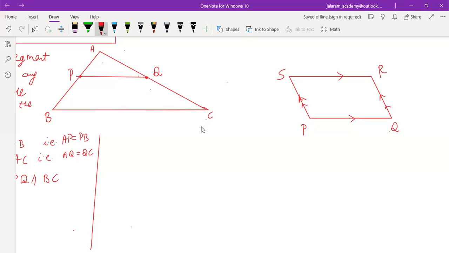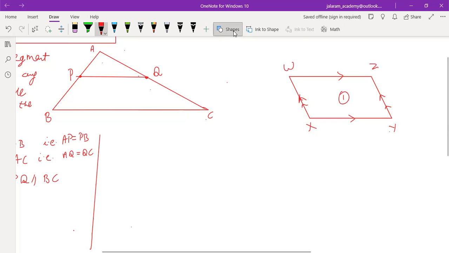This is not in this question. Don't be confused that points P and Q are in the question. This is a general definition of parallelogram, that a quadrilateral with opposite sides parallel. If we name it as XYZW, so XY is parallel to WZ, XW is parallel to YZ. This is the definition of parallelogram.